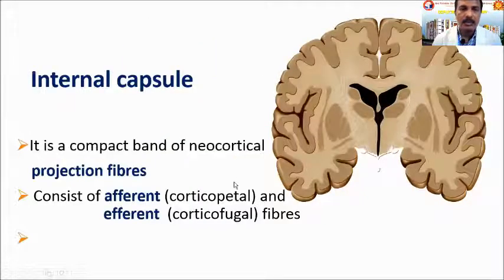As I told, it is the projection fibers. Projection fibers are corticopetal or corticofugal. Corticopetal means they are coming towards the cerebral cortex, that means they are sensory. And corticofugal means they are going away from the cerebral cortex, that is, motor fibers. And afferent or efferent it is called.